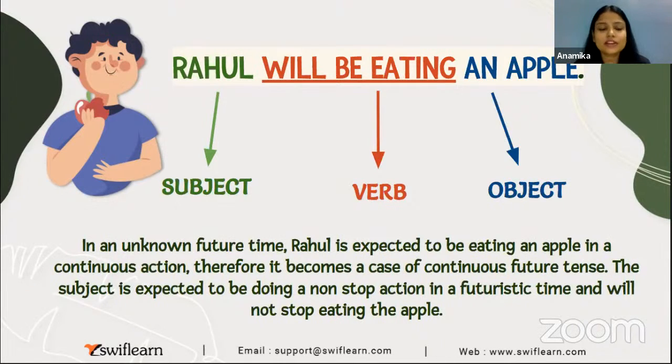See again, Mr. Rahul, that smiley face is back. So Rahul will be eating an apple. So again, Rahul is the subject. What is the verb? Eating. Will be eating an apple. Apple is the object. I told you earlier.